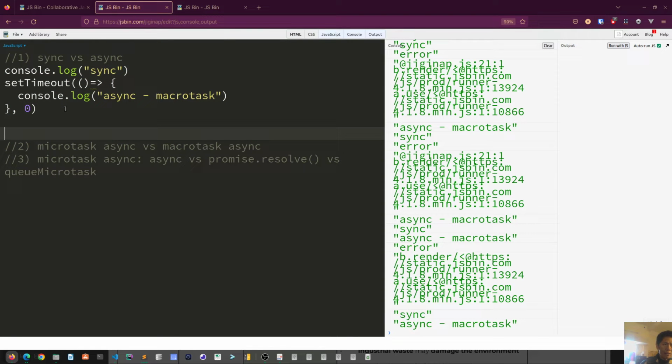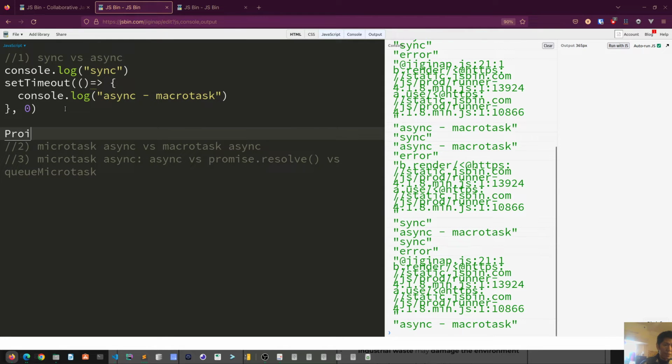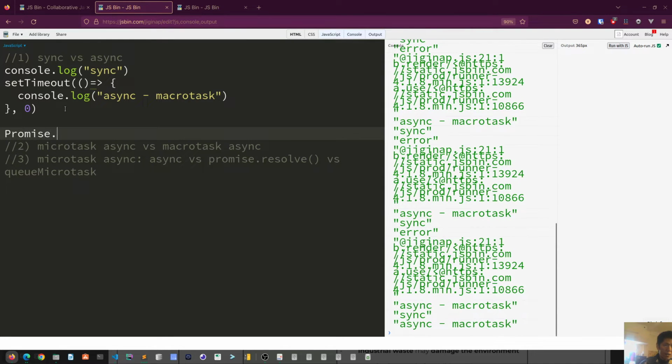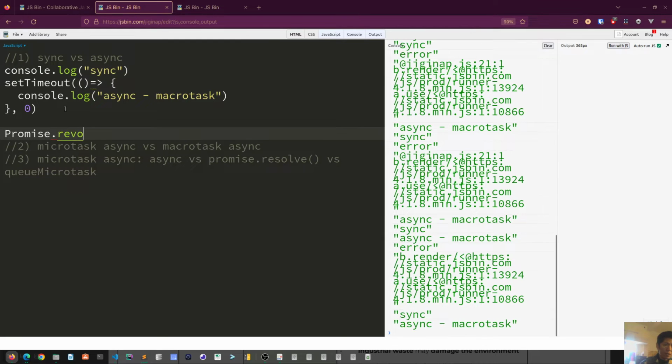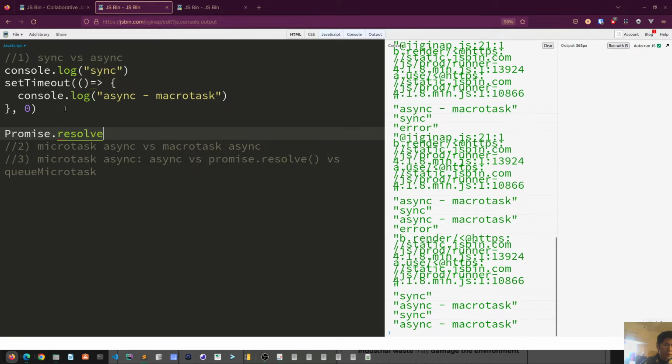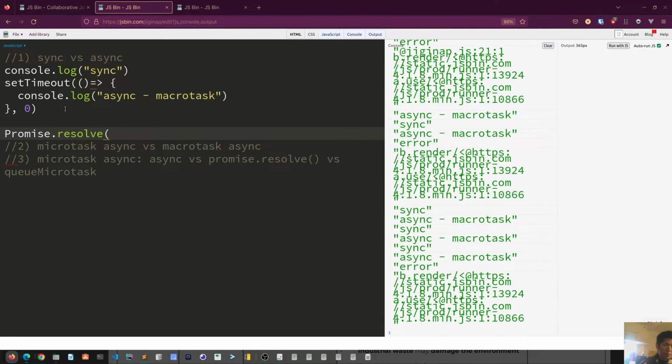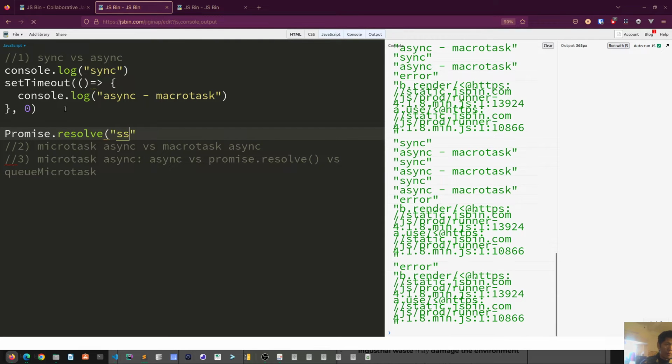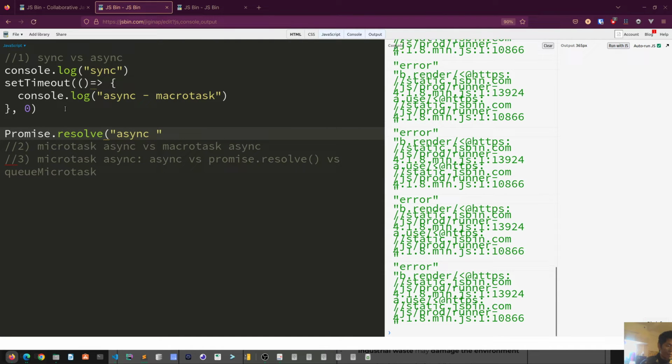So what if I write some asynchronous code using promise? Let's write Promise.resolve. I'm using a static method instead of using an object like new Promise. You can do that.